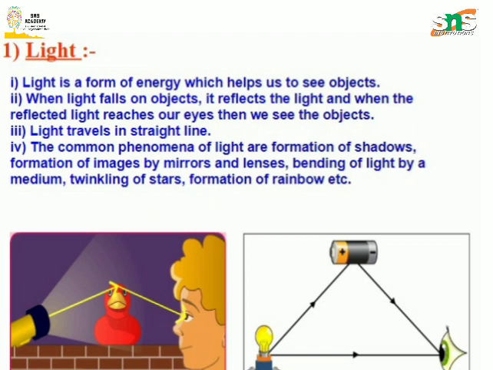As I said, light is a form of energy. Light always travels in a straight line path. Light does not require any medium for propagation. It can even travel through vacuum. The speed of light in vacuum is 3 into 10 to the power 8 meter per second.